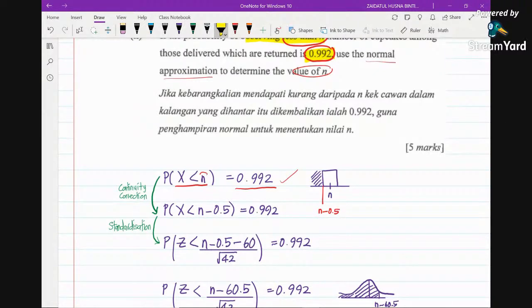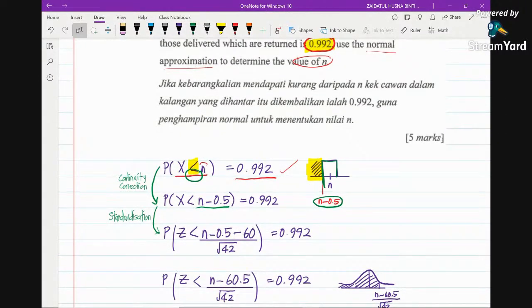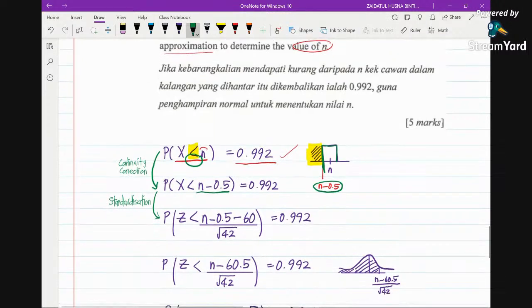You want the region less than, so less than means you shade the region on the left of n. Because there's no equal sign here, this bar is going to be empty, so we don't shade that region. We stop here, so it is going to be n minus 0.5 after we do continuity correction. Next we do standardization: we subtract the mean and divide by the standard deviation, and this is what we get.